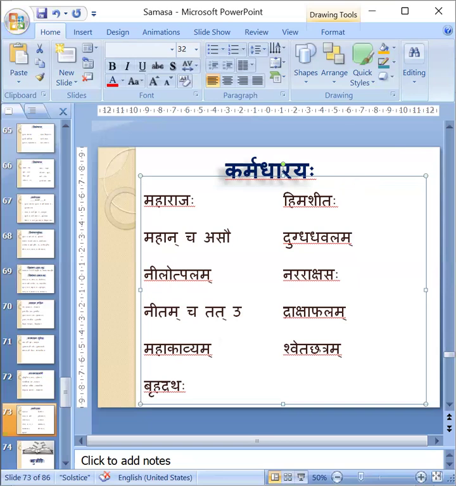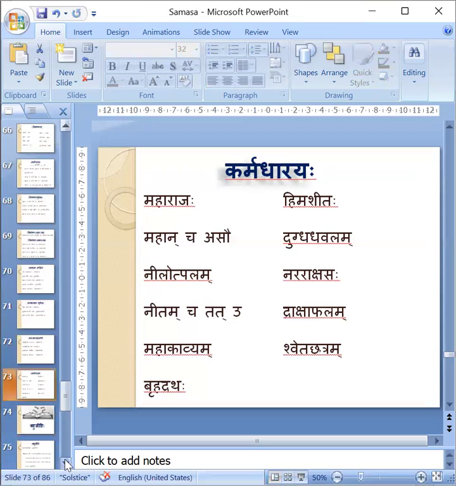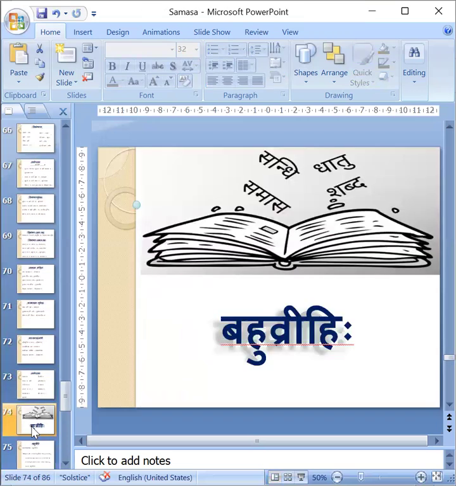Any doubts? Visheshana, Visheshya should be there. Better, I will not take more time here. I will take more time in the shlokas only. When in shlokas we will get Karmadharaya Samasa, how it will become Karmadharaya, I will explain it. That will reach you faster, I think, than giving other examples here. Isn't it? Okay.